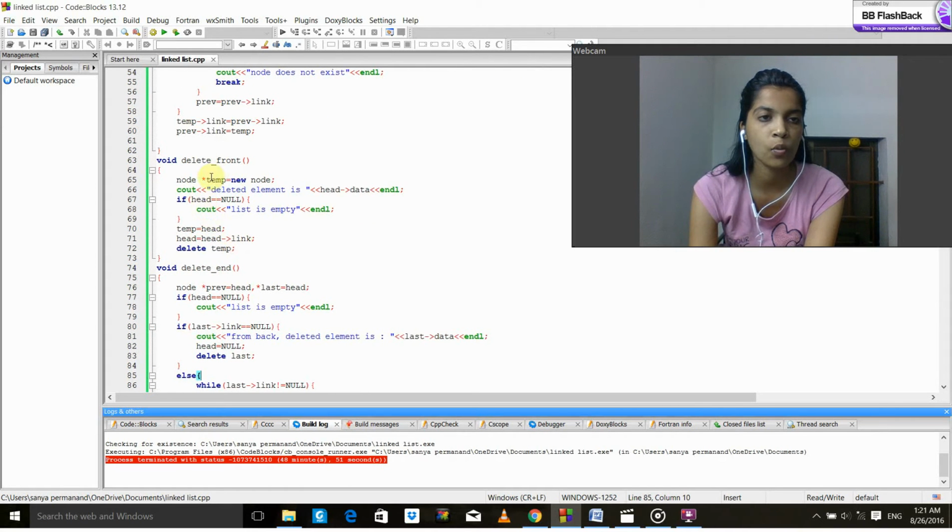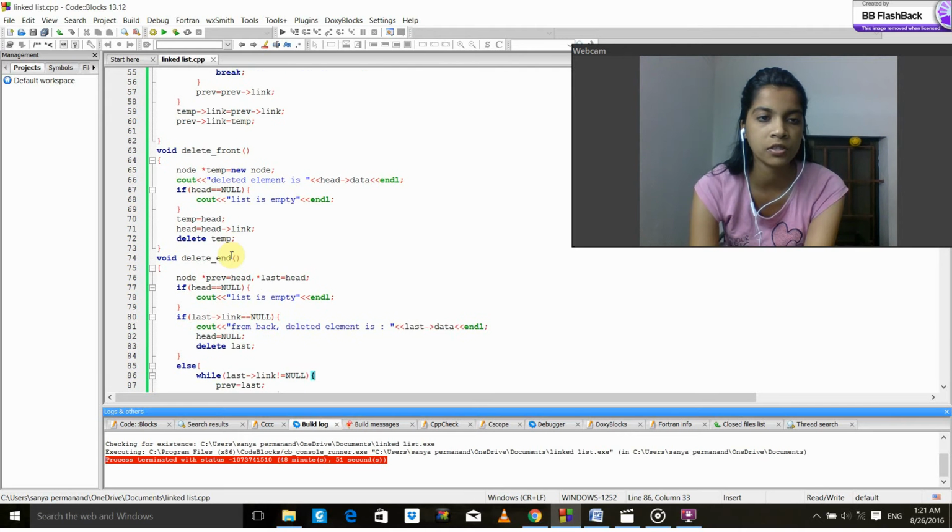Now it's given void delete front. I'm defining it over here, and I'm making a new node, and the deleted element will be head of data. I'm checking the condition for the list to be empty, and if it's not empty, then temp will be equal to head, and head will be equal to head of link, and temp will be deleted.